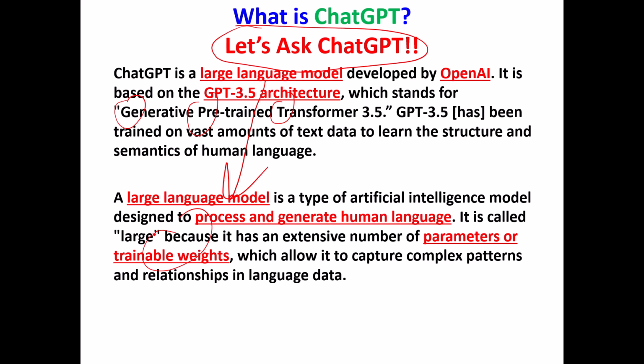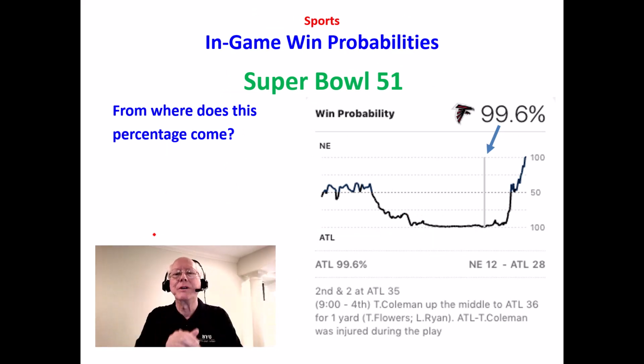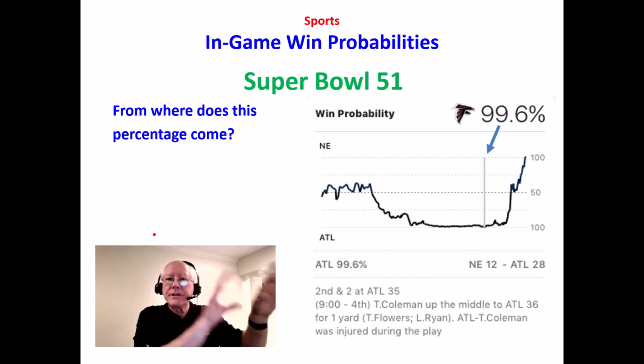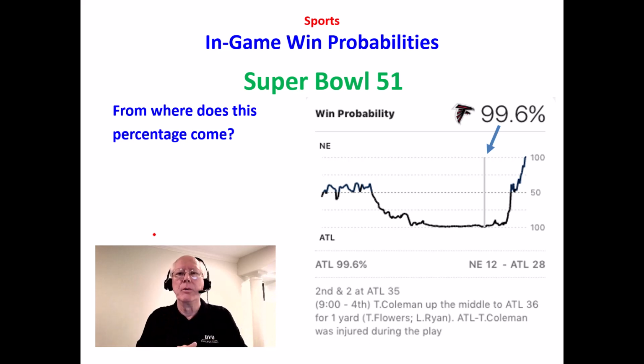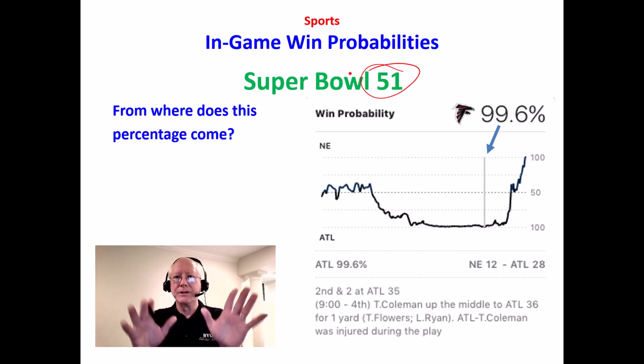So let's bring it down to the level where at least I can understand it, and that level is football. If you ever follow a sporting contest online, and I'm not saying you should do this, I use ESPN.com. That's not an advertisement, but I use ESPN.com throughout the game. That will tell you the probability after every single play. What's the probability that this team will win? What's the probability that that team will win? So let me give you an example. This is Super Bowl 51, and I apologize to those of you who are Atlanta Falcons fans. I know this is painful, but we'll use this as an example.